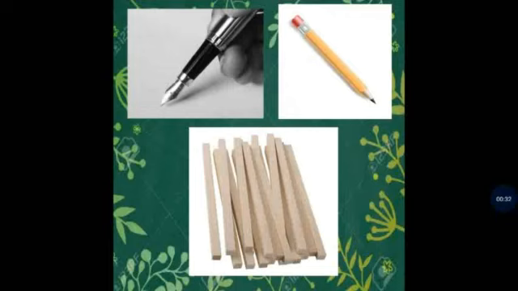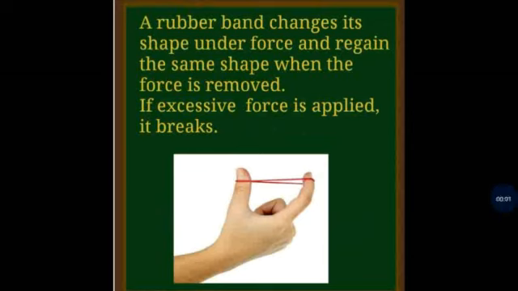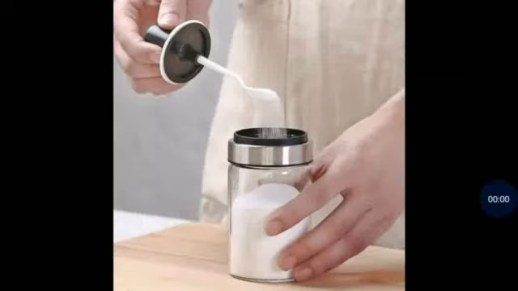Solids are hard. They have definite shape. Solids may break under force, but it is difficult to change their shape. That is, they are rigid. Okay, now let's see some other examples. Think about a rubber band. Can it change its shape on stretching? Is it a solid? Yes, a rubber band changes its shape under force and regains the same shape when the force is removed. If excessive force is applied, it breaks.